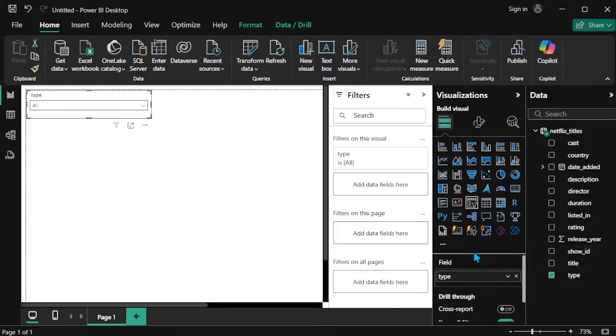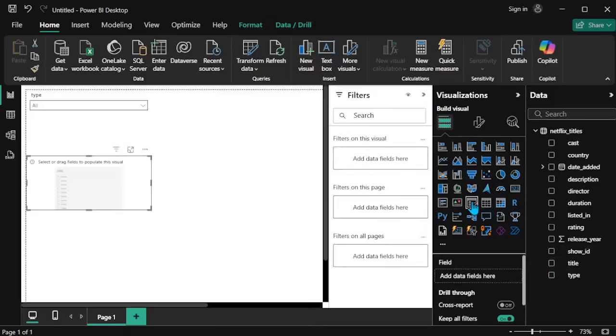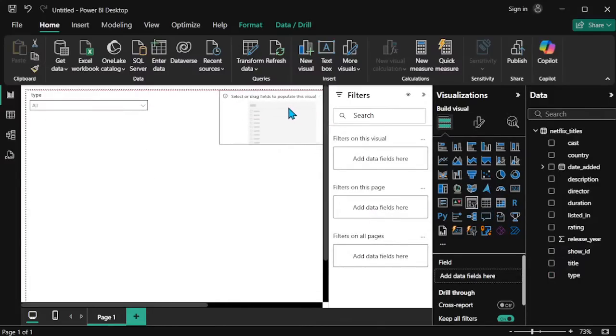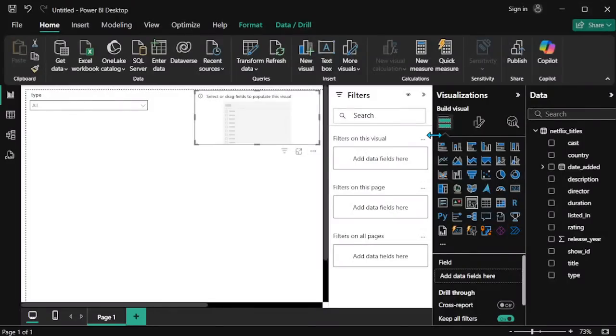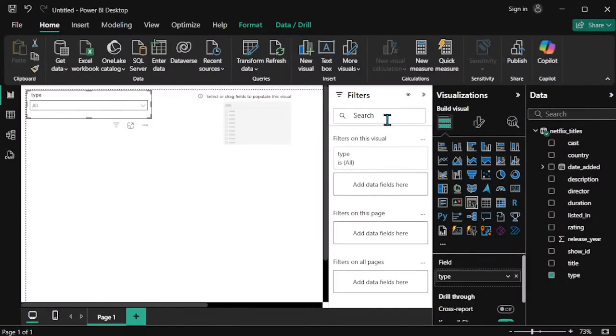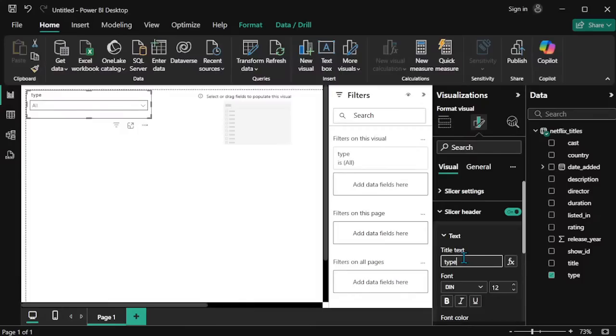Next is another slicer. I am creating another slicer, that is year. So year is another slicer, right? Already we saw in the dashboard two kinds of slicers: one is title type, another one is year. Now I am changing the title of this slicer to title type,